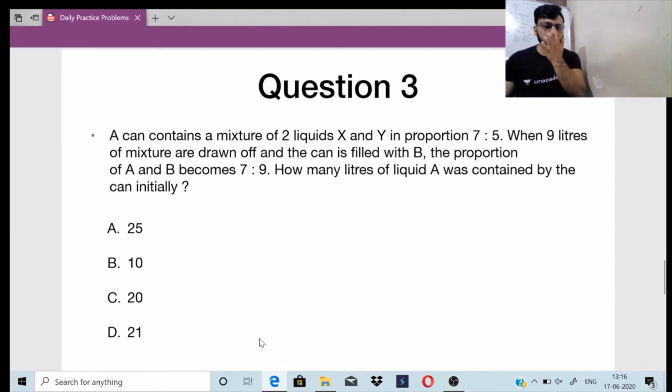Let's move on to the last question of the class. A can contains a mixture of two liquids, X and Y, in the proportion 7:5. When 9 liters of mixture are drawn off and the can is filled with Y, the proportion of X and Y becomes 7:9. How many liters of liquid X was contained by the can initially?